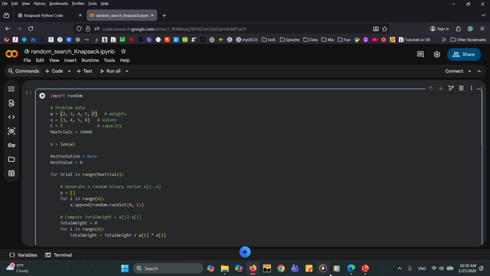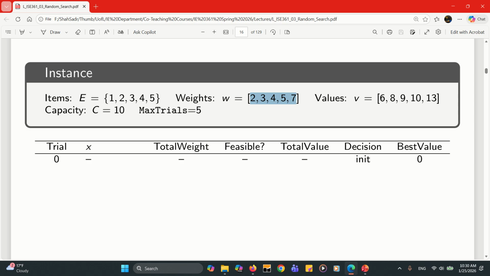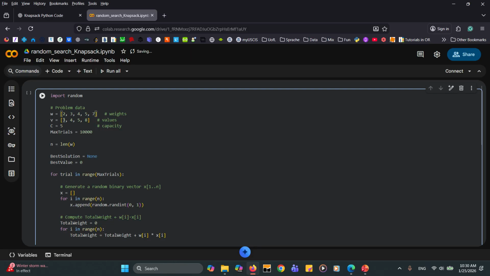here, and also for the values we have 6, 8, 9, 10, 13. We have the capacity equal to 10, and the maximum trial is 5. So if we go back, the values are 6, 8, 9, 10, and 13. The capacity is 10, and the maximum trial is 5.